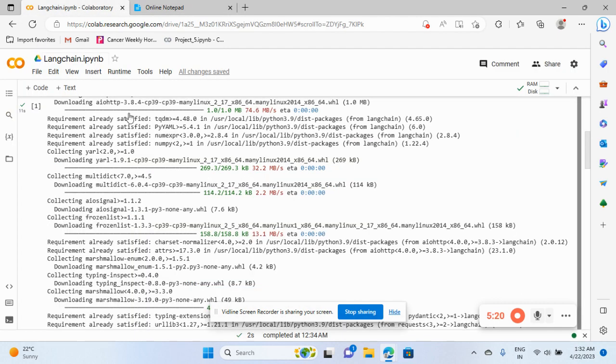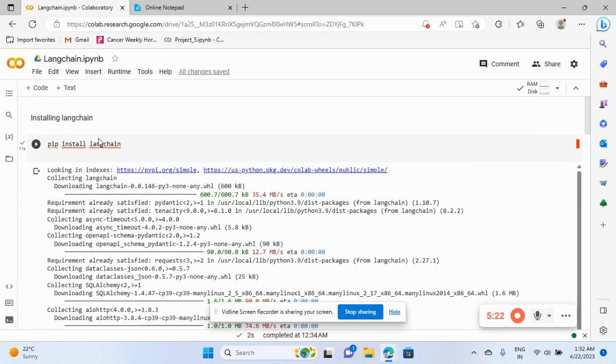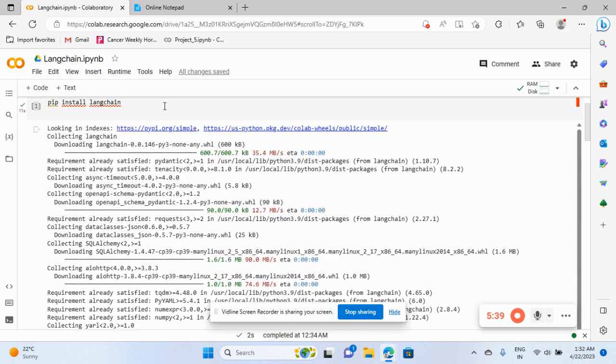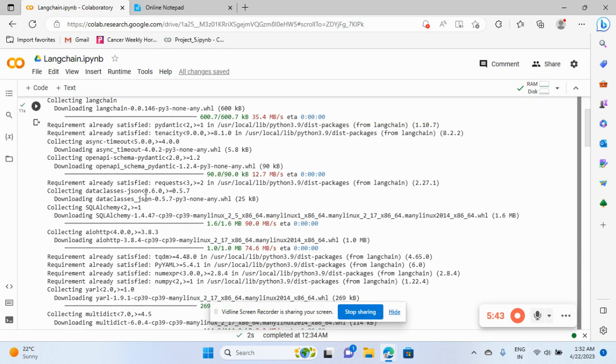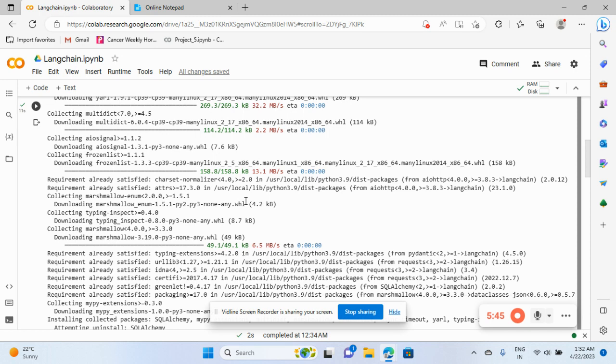Okay, so we'll start by first installing LangChain. As usual in Python, if you want to do the installation, we do pip install langchain. And if you want to do it with conda, write conda and then pip install langchain. That's how you install it on Python. I have already installed it over here.